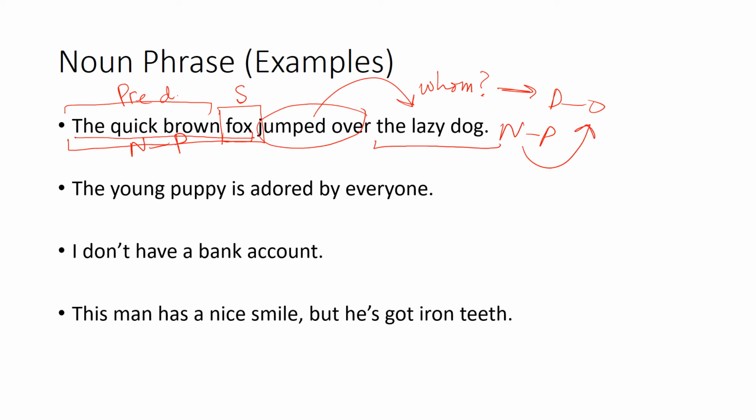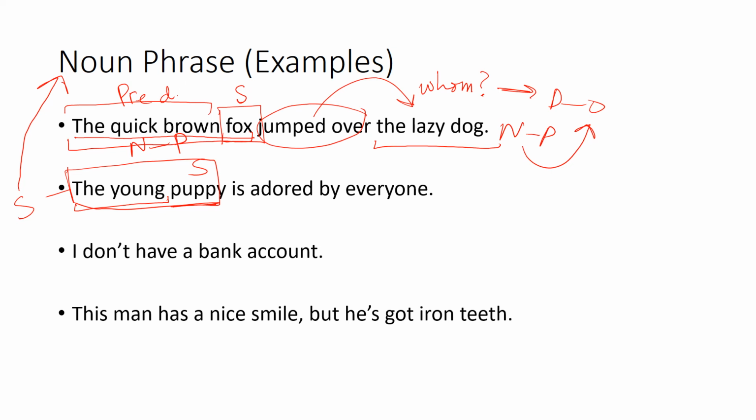Next example, the young puppy is adored by everyone. Now, puppy is the subject, the young are the modifiers. So, the young puppy whole group of words is a subject which makes it a noun phrase.